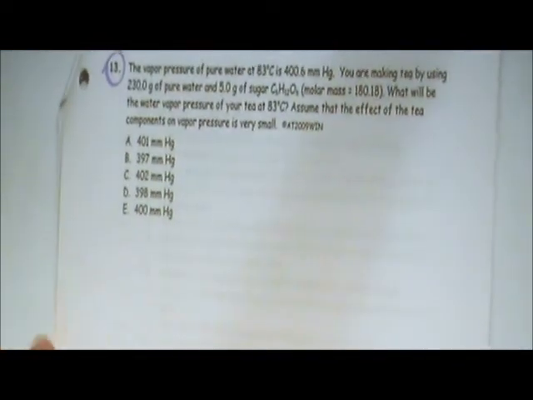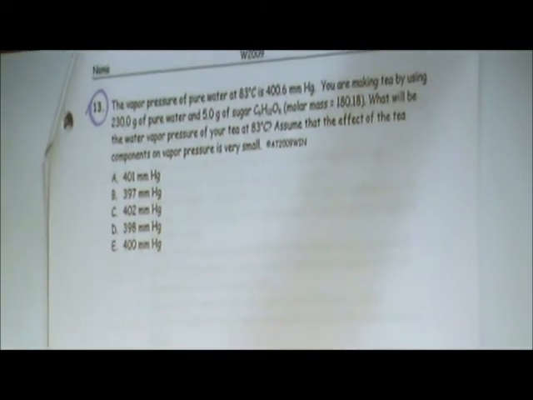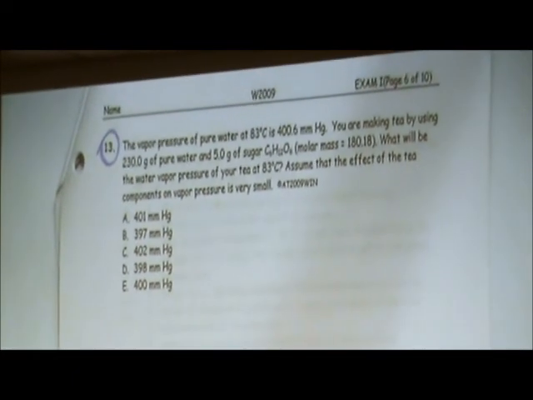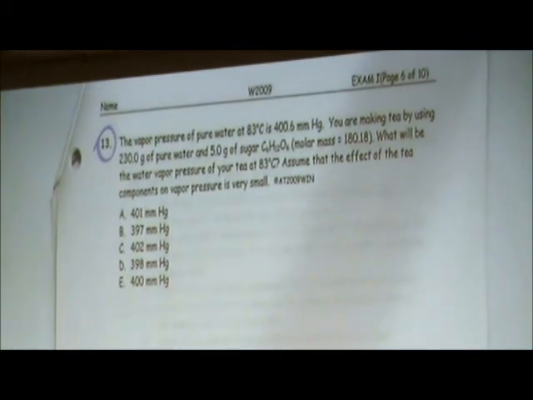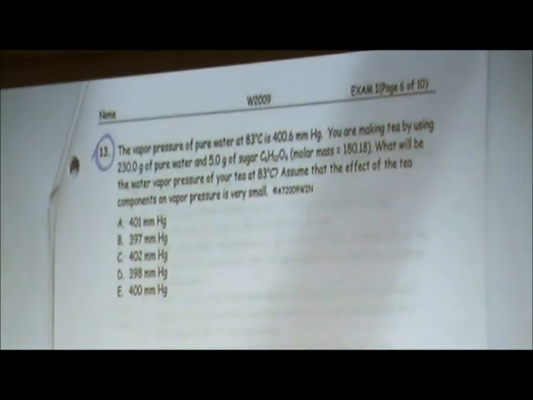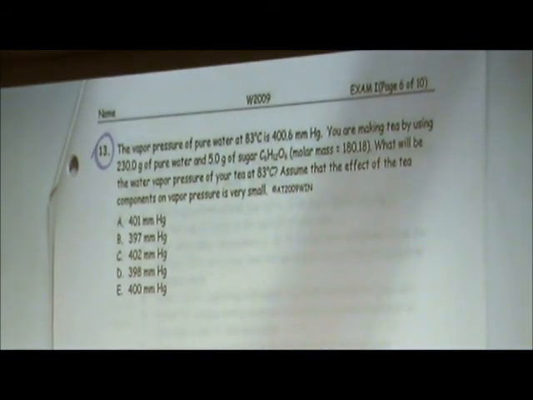Okay, let's go to the next one, 13. So we're still on things about vapor pressure, so that reminds us of which law?